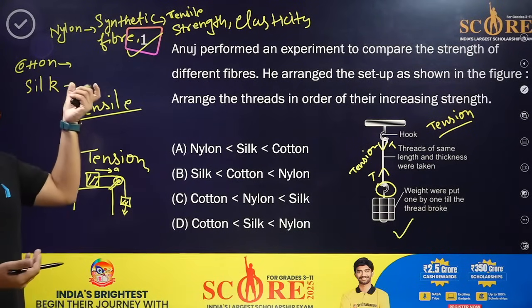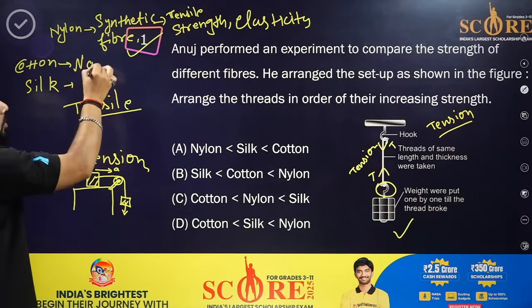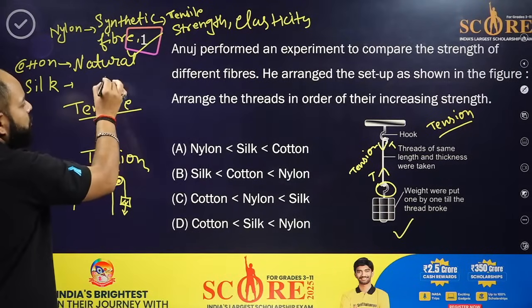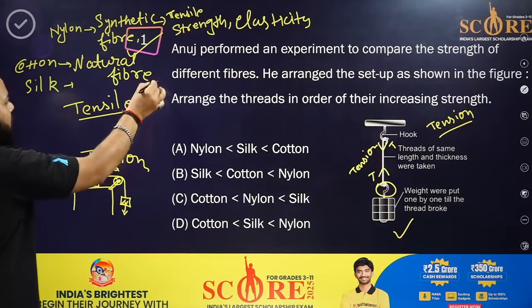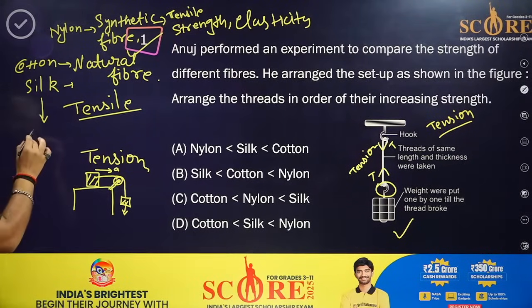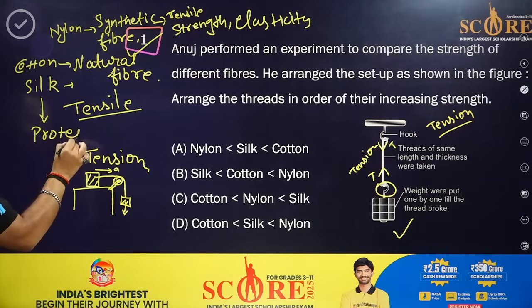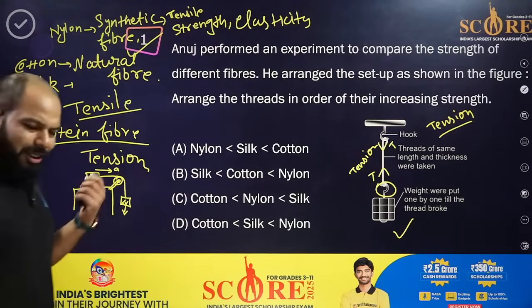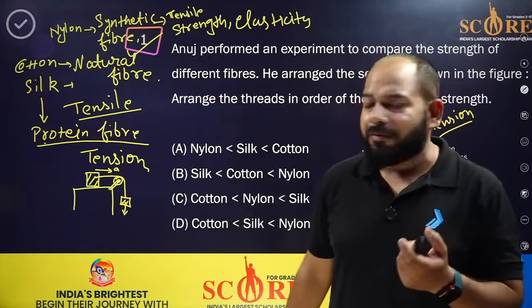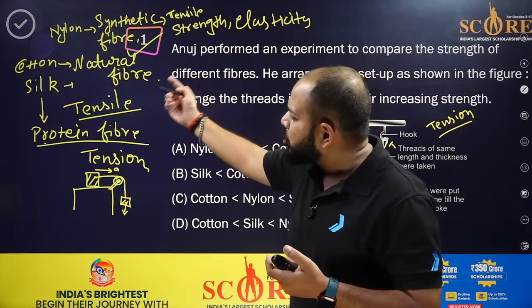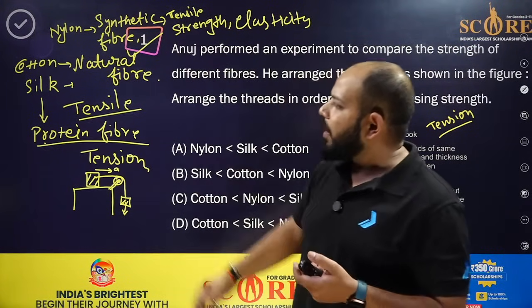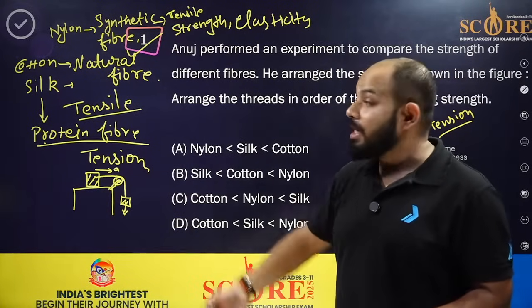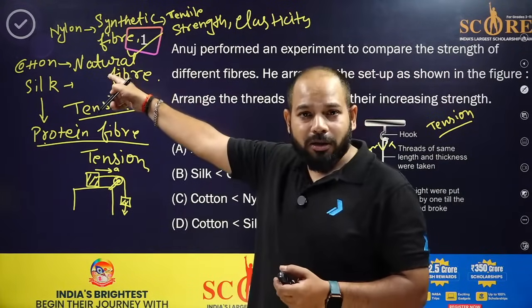Whereas cotton is used for good absorption. It absorbs sweat the most. Yes, it's a natural fiber. And when you talk about silk, it's a protein fiber. You already know it very well. So now you can see the options given to us: synthetic, natural fiber and protein fiber. Obviously, one of the strongest is nylon.